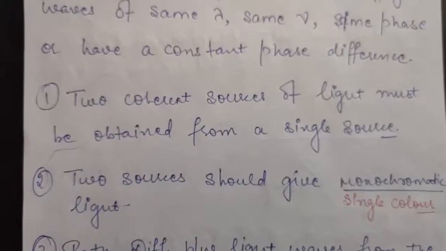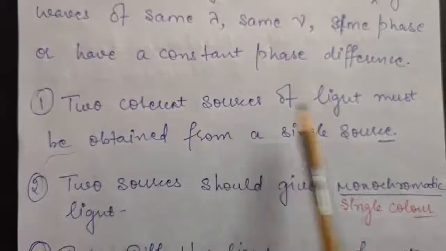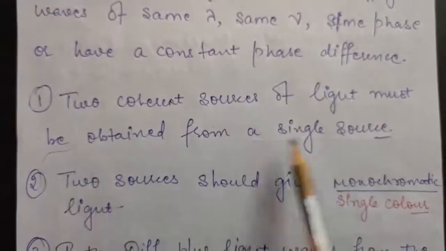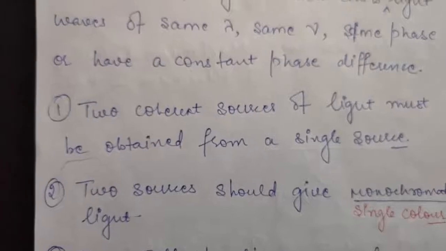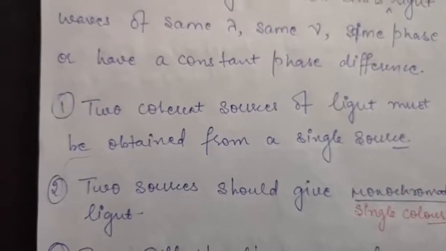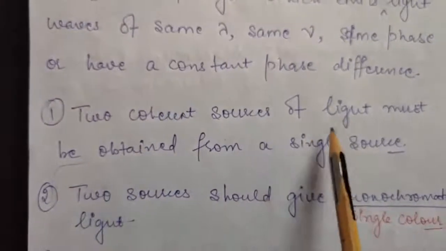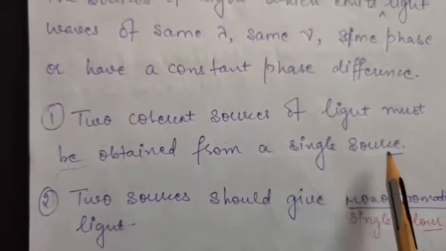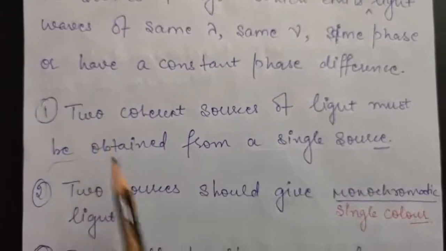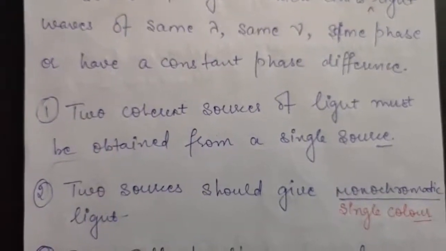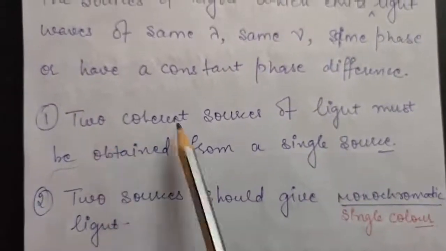The first and most important condition is that two coherent sources of light must be obtained from a single source only. That is, first of all, we will have a single source, and from that we will make two coherent sources. This also means that two independent sources of light cannot be coherent, because only a single source will give you two coherent sources.